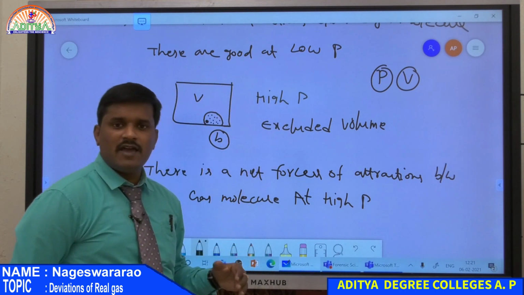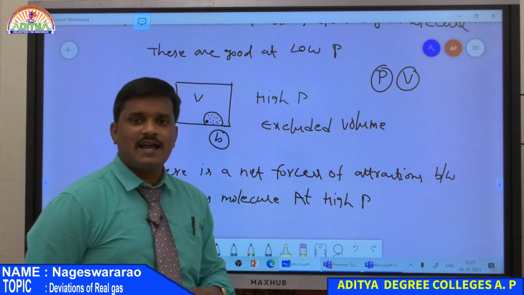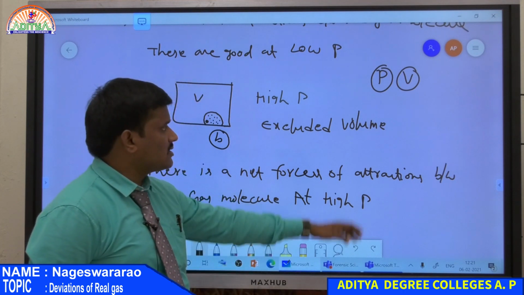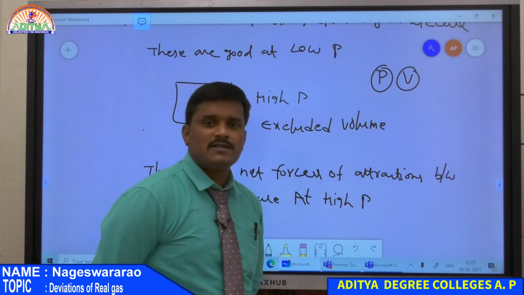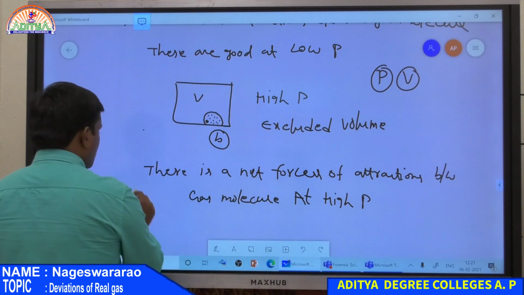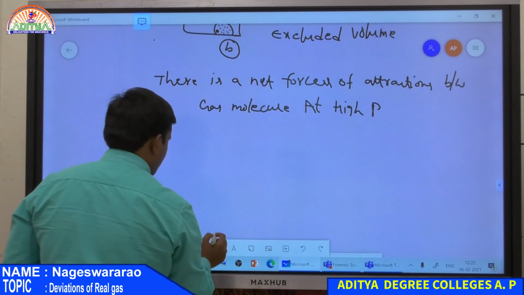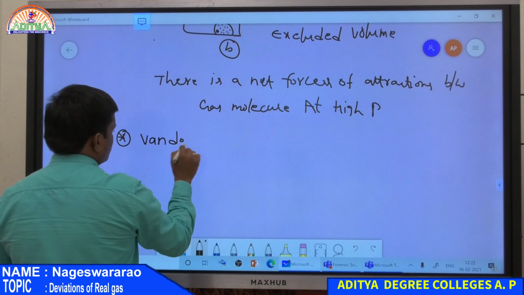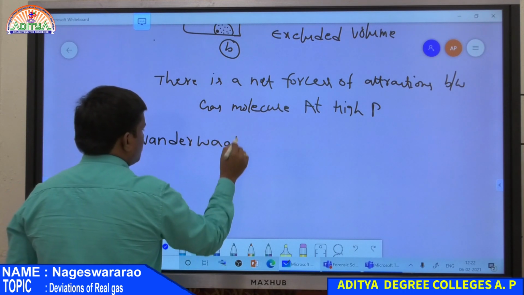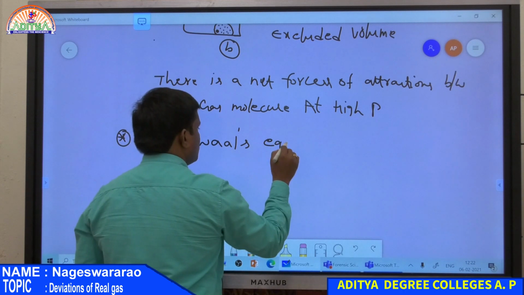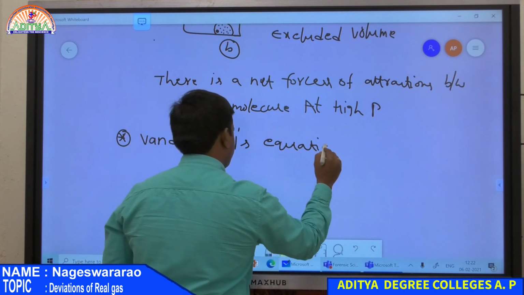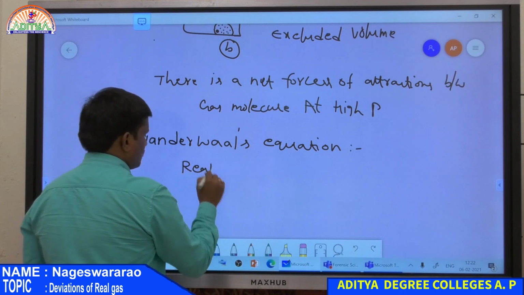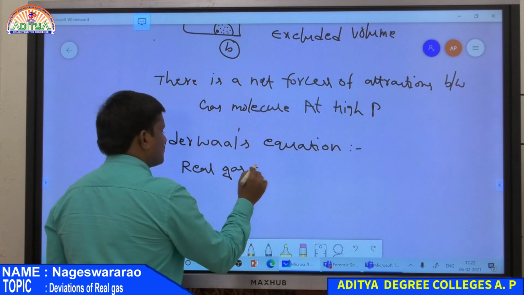Now Van der Waals derived an equation for a real gas. It is satisfied at all conditions by making two corrections. One correction is volume correction and the second correction is pressure correction. That equation is nothing but the Van der Waals equation. So this is a very important essay question from this chapter. Van der Waals derived an equation for real gas. This is also nothing but a real gas equation.